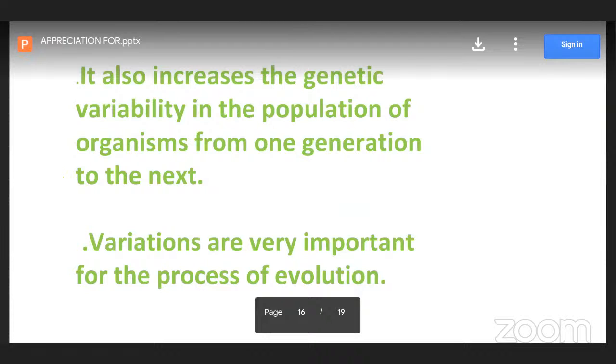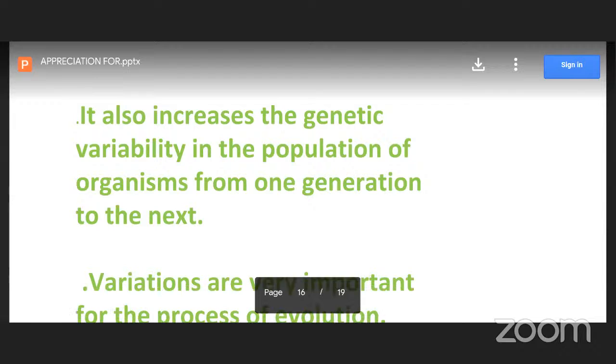It also increases the genetic variability in the population. How is it possible? Genetic variability means genetically modified cells are formed. It means some of the characters we obtain from one parent, and some of the characters we get from the other parent.